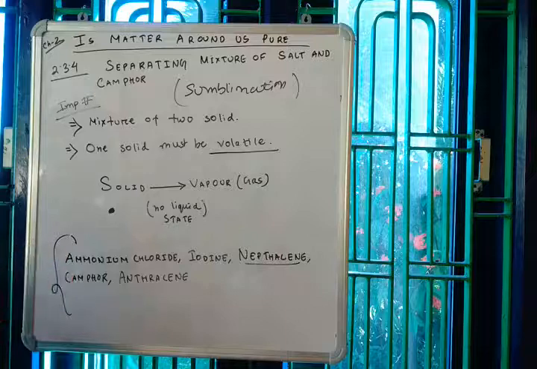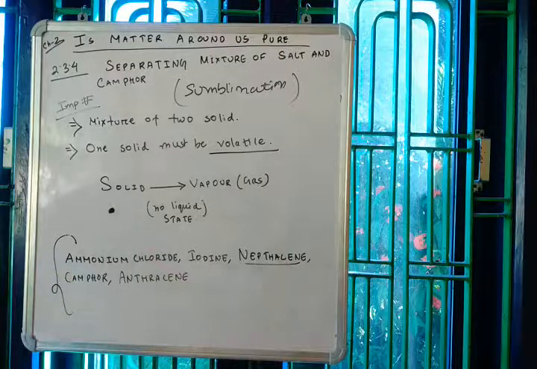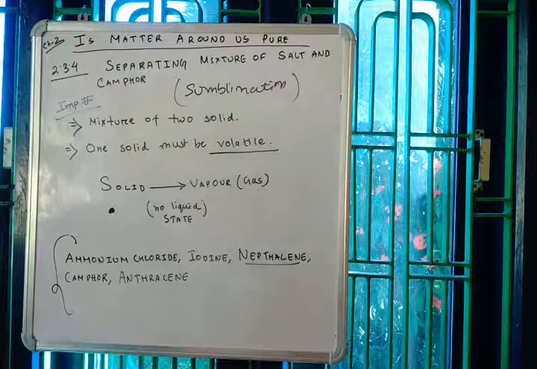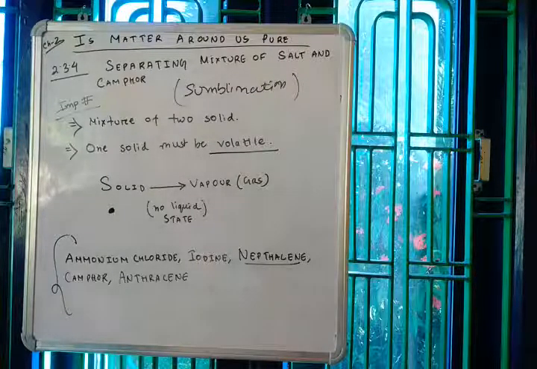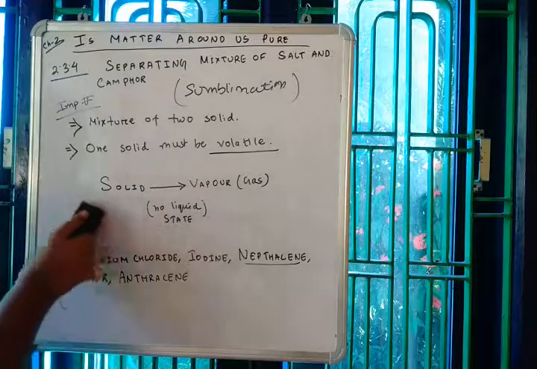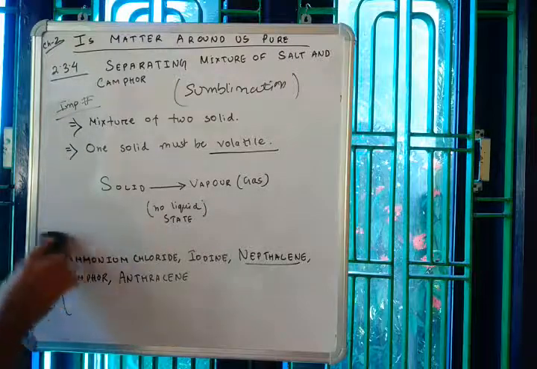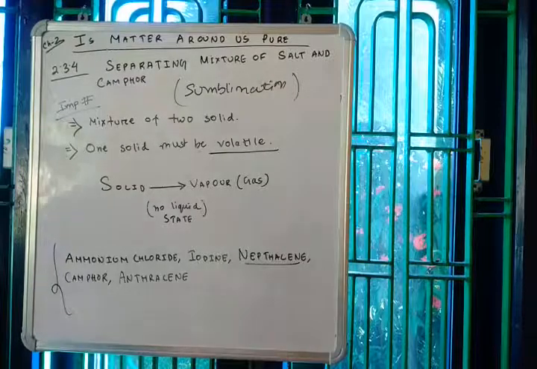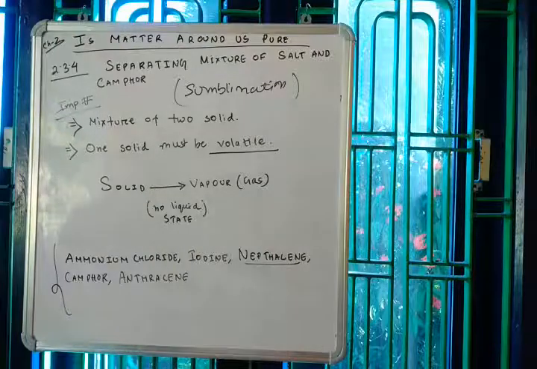It has completely vanished. So this naphthalene is that kind of solid which converts into vapor directly without changing into the liquid state. This naphthalene is a volatile solid which gets sublimed, and the process is called sublimation.